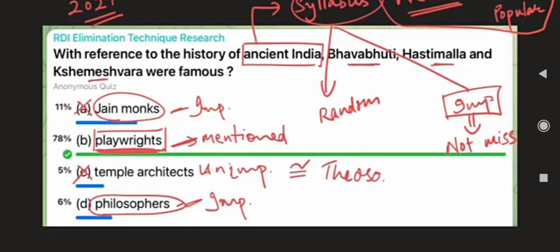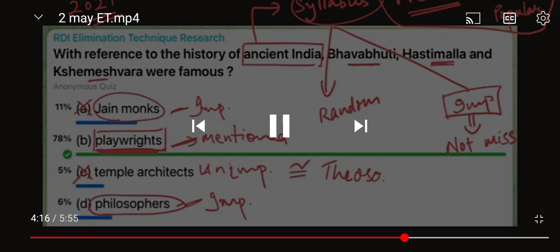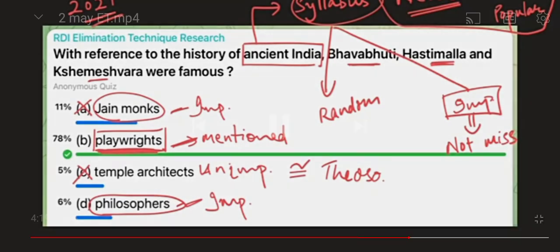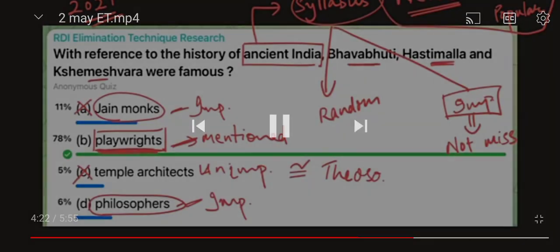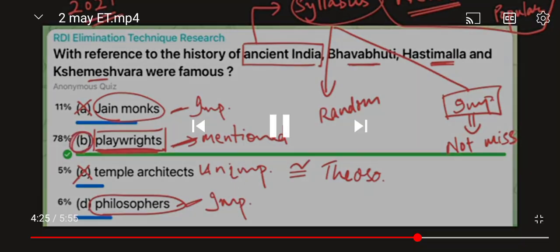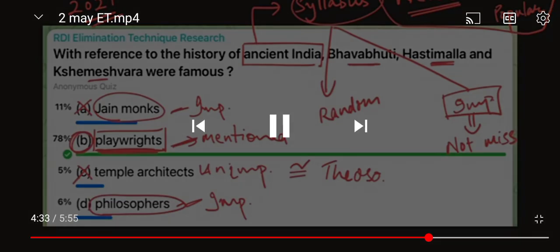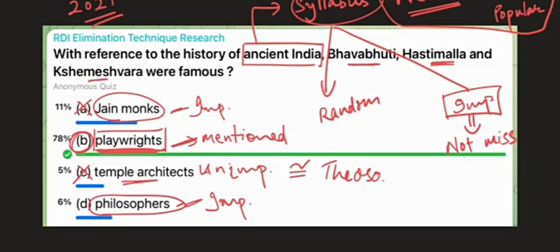So if three random names are given, it will be from a category that is important enough to be asked. So playwrights is that category, but that category is not so important that you will for sure know it, right? So what fits the bill in this question is B. So we are going for the unknown category. Jain monks and philosophers, too important. Playwrights, not as important, but important enough to be asked. Temple architects, too unimportant a category, right? So if any doubt is there, we'll discuss this question today in the advanced discussion session also. So that will be all in this question.